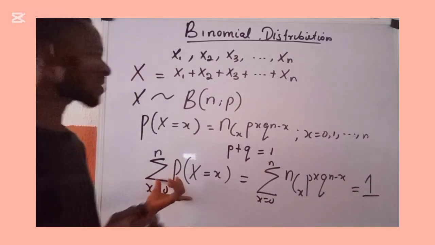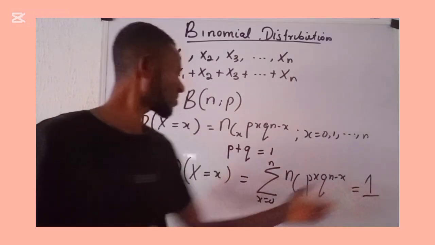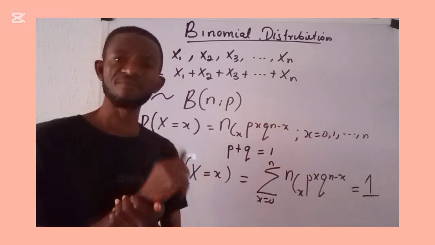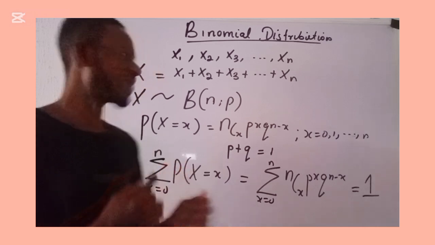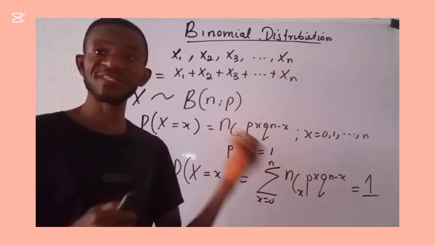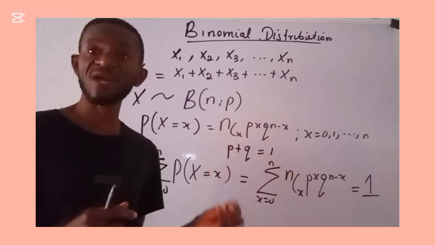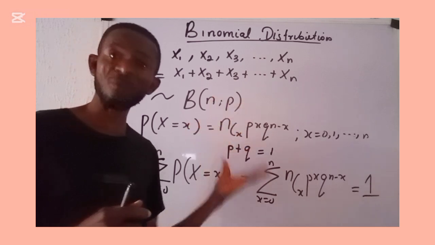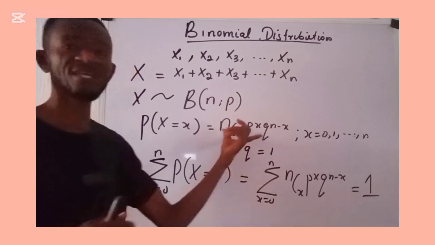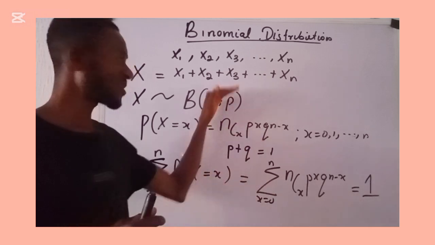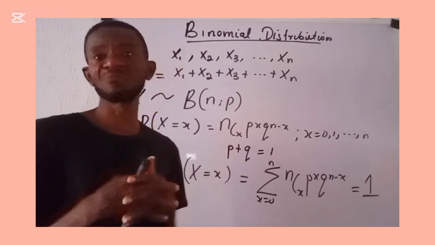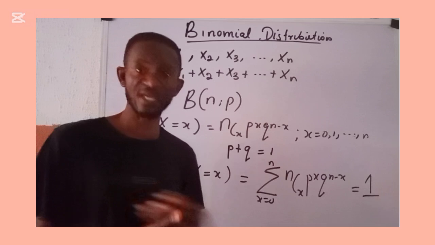So the sum of all these probabilities is 1, and of course you know that this is the same thing as this. Thank you very much. Permit me now to clean the board, because for now we have given ourselves the definition of a binomial distribution. We have equally given ourselves the distribution function of a binomial distribution, given as this. So permit me to clean this now while we discuss the moment of a binomial distribution, in terms of its mean or expected value and in terms of its variance.